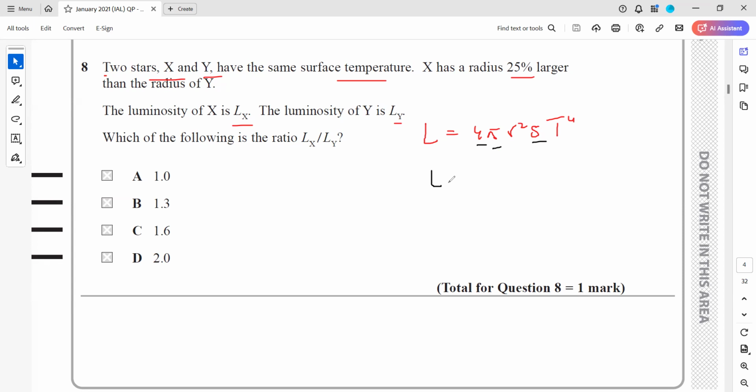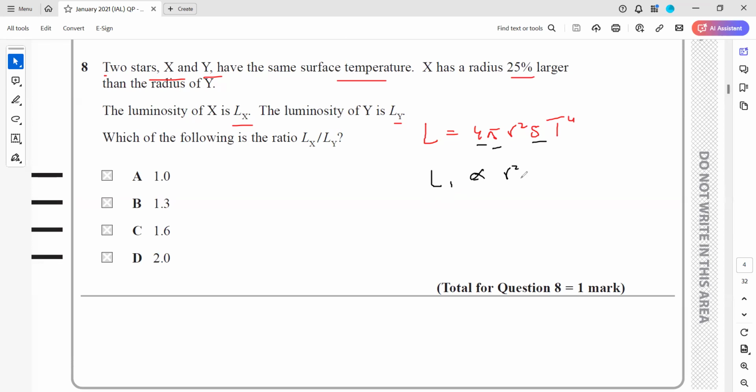So we can say luminosity is proportional to r square T raised to power 4 in terms of change. X has a 25% larger radius, and they mentioned they have the same surface temperature, so T is also constant here. So we can exclude the T from our result.